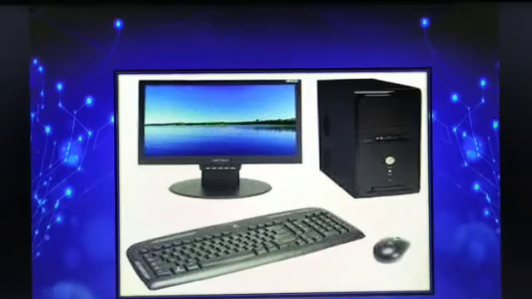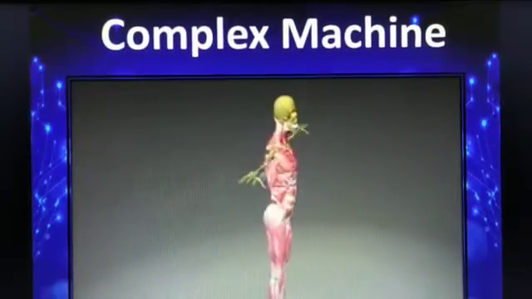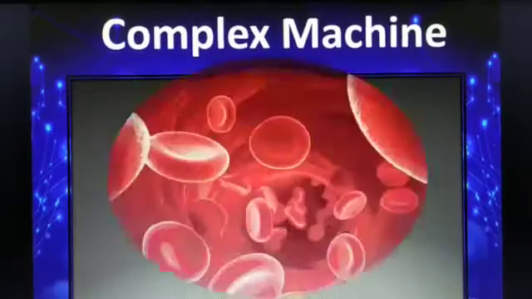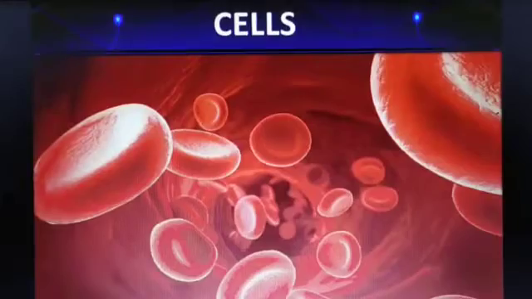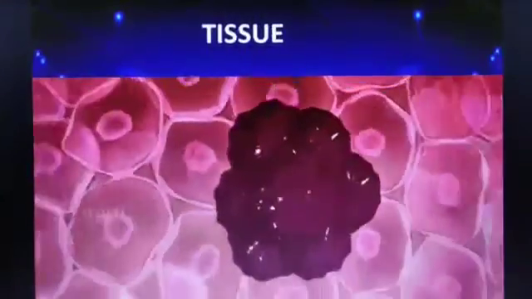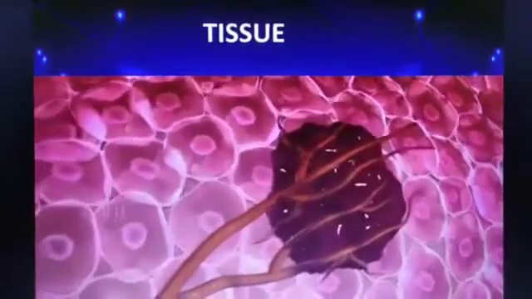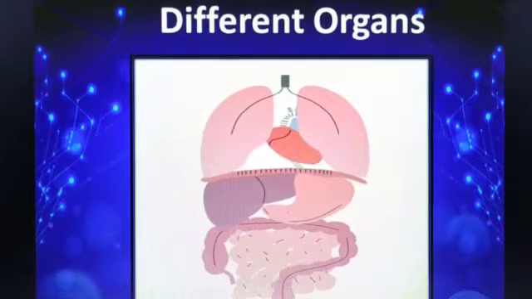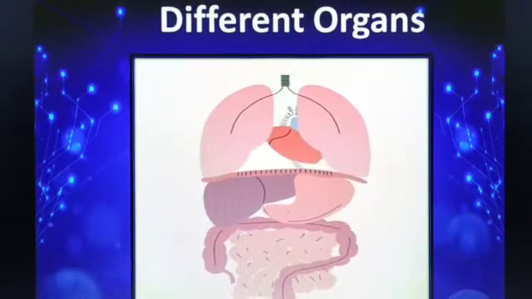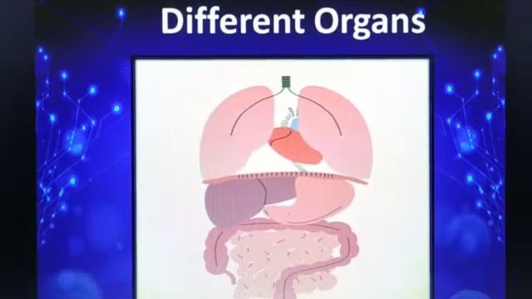Like a computer, the human body is also a machine which is made up of various cells. These cells join together to form tissues. Further, these tissues join together to form different organs such as lungs, heart, stomach, intestines and so on.